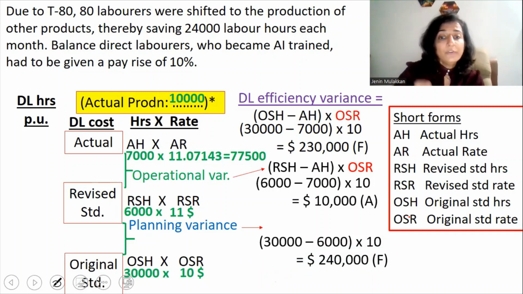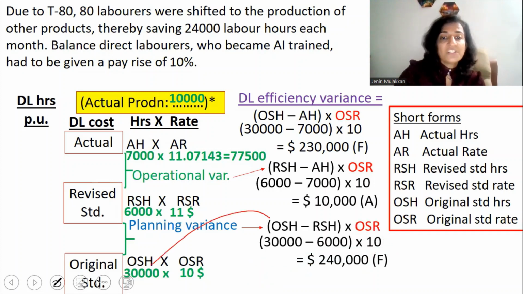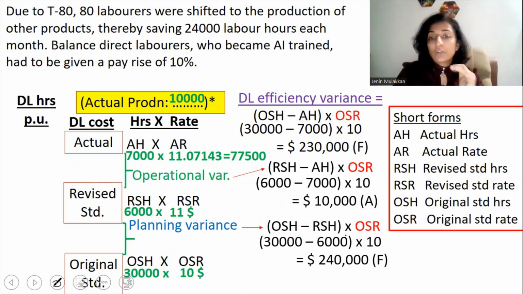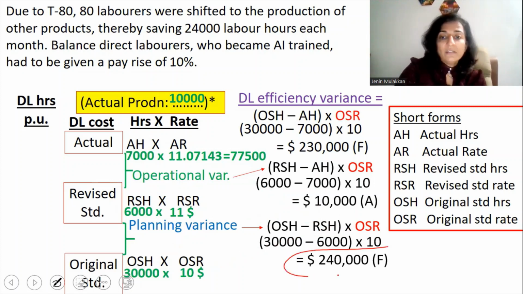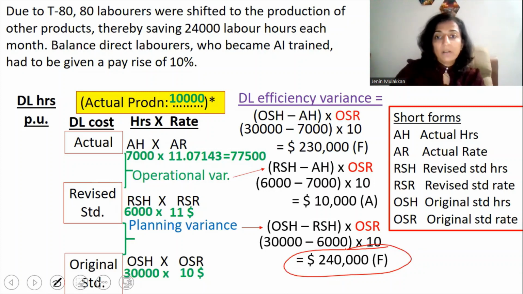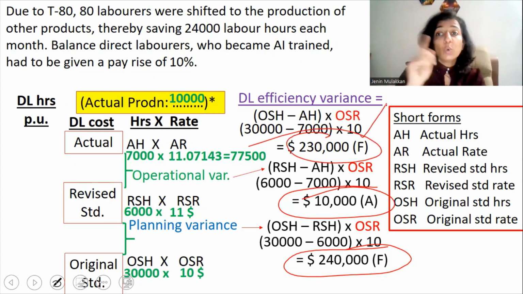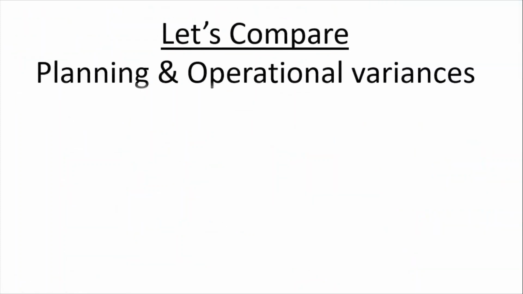And as a formula, if you have to write, it is the original standard hours minus the revised standard hours multiplied by the original standard rate. So if you have to cross-check your answer, planning variance 240,000 favorable, netted off with 10,000 adverse. So 240 minus 10, it is 230,000 favorable, which is the total direct labor efficiency variance. So our answers are right.